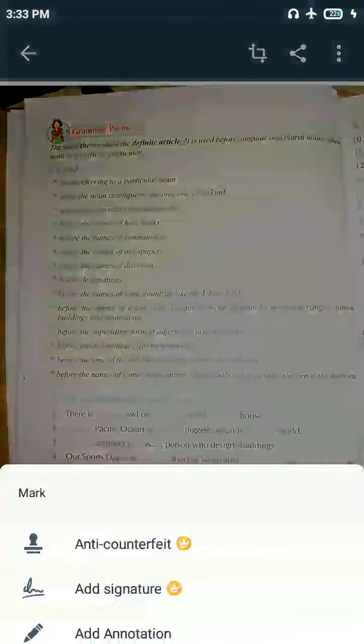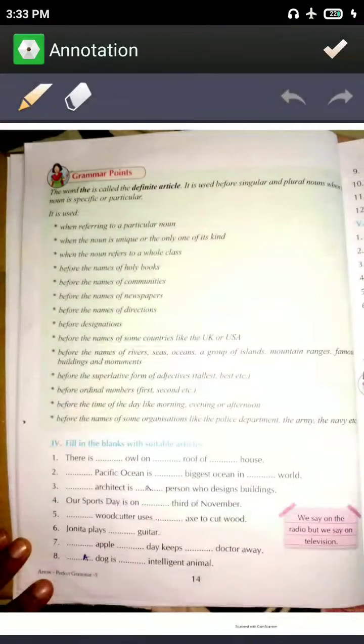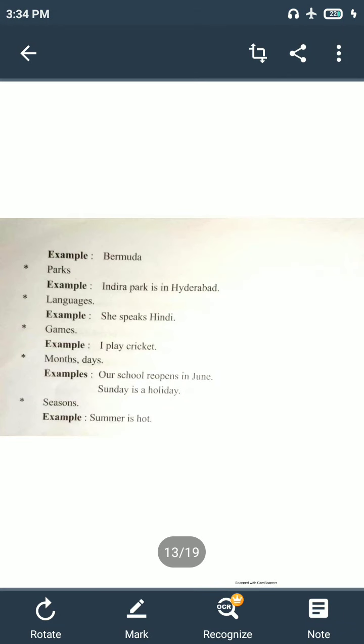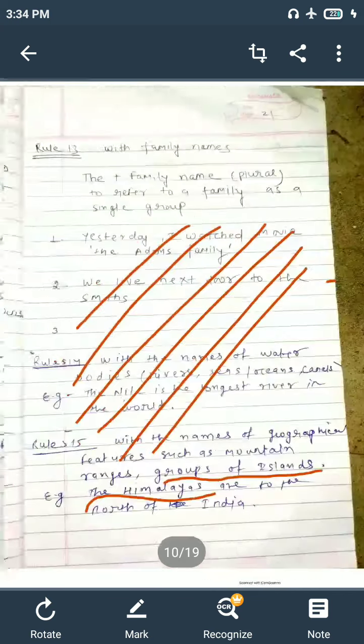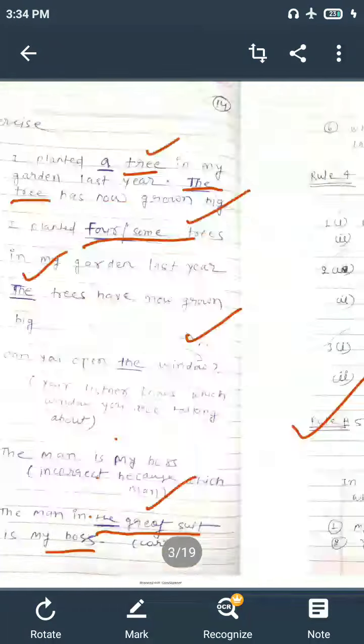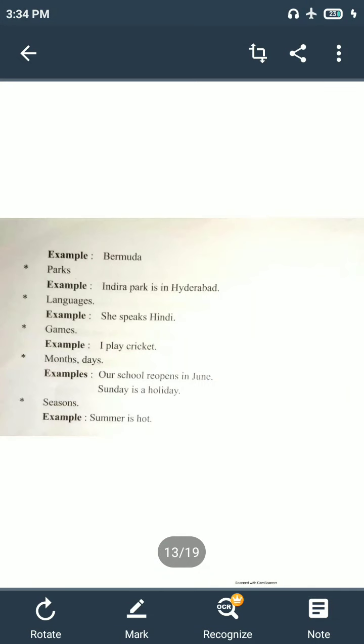Next, fourth number. Don't write this in the copy. Write those rules that I have told you here. From page number 1 to page number 13 you have to write in your grammar fair copy.